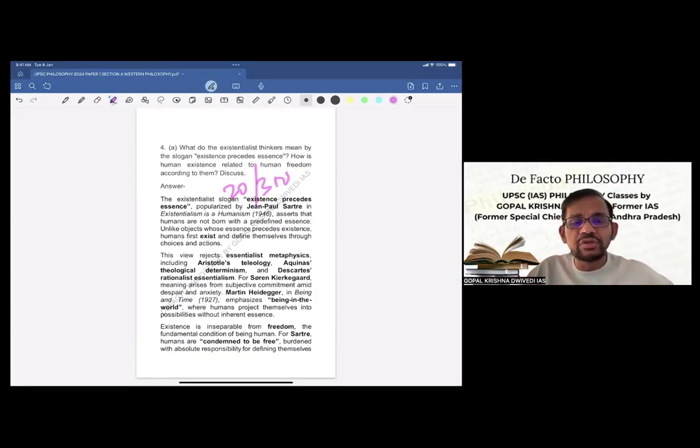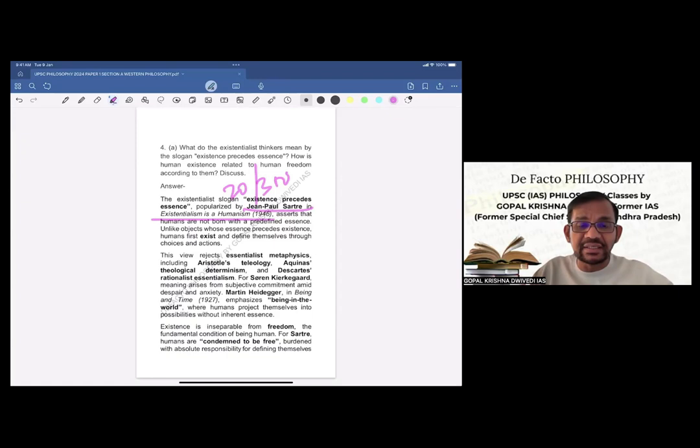Now, the existentialist slogan, existence precedes essence, popularized by Jean-Paul Sartre. In his book, Existentialism is a Humanism, he asserts that humans are not born with a predefined essence. Unlike objects whose essence precedes existence, humans first exist and define themselves through choices and actions. So this is Sartre's view of existence precedes essence, which is given in his book, Existentialism is a Humanism.